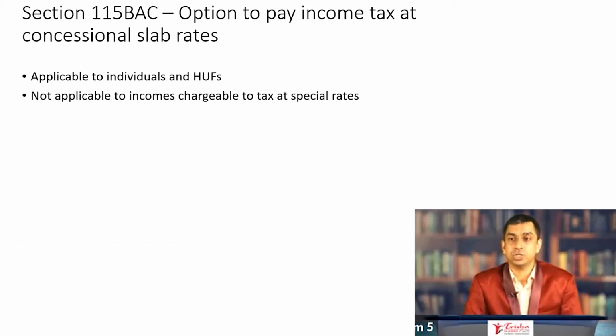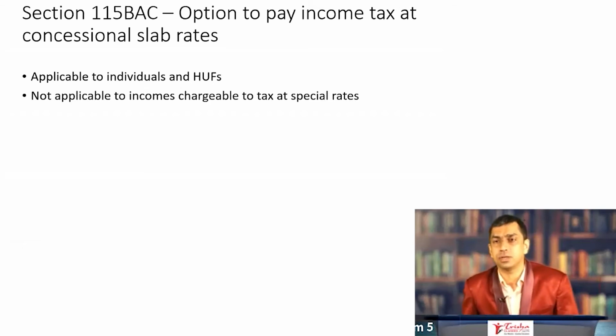So in computation of total income, they ask you to calculate total income and they ask you to calculate tax on total income. Usually a 16 mark question awaits the student as question number 1, a mandatory question when you attempt a CA Intermediate paper. If you look at any of the previous question papers, question number 1 is always mandatory and usually it is on computation of total income.